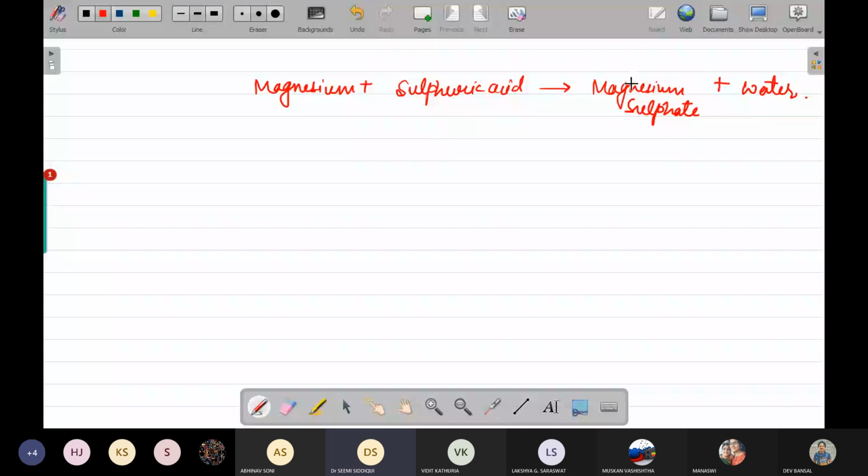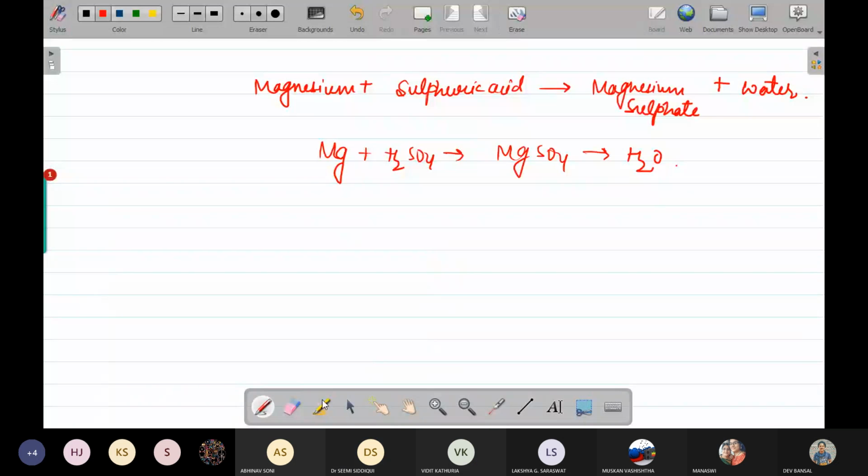अब अगर मैं इसे symbol equation या formula equation में convert करती हूँ, तो that is Mg plus H2SO4 gives me MgSO4 plus H2. Okay, sorry, not H2O, hydrogen. Okay, this will be my formula equation or a symbol equation.